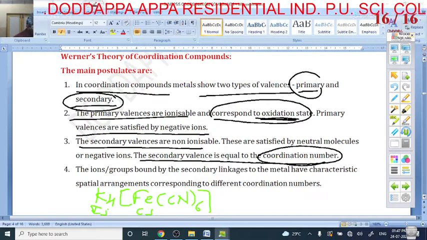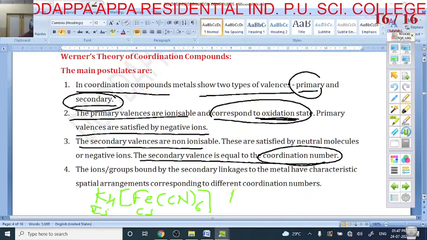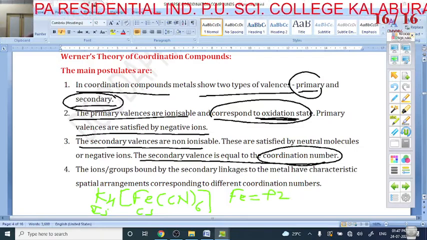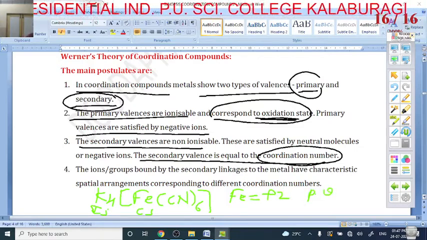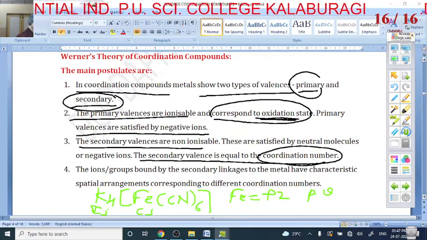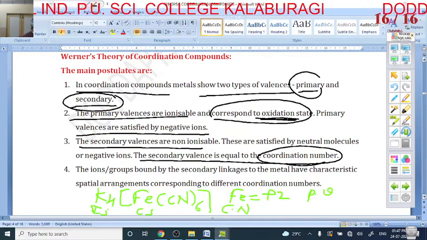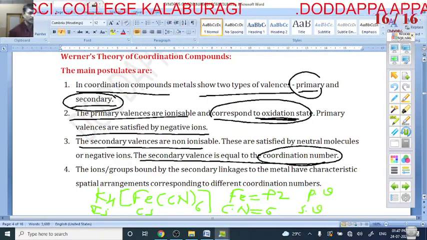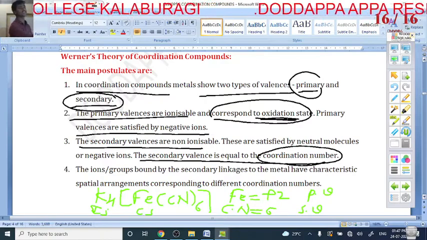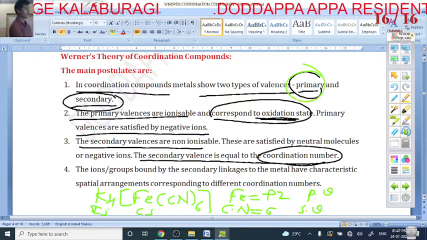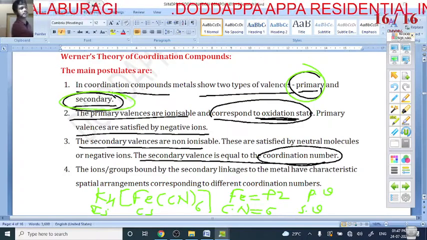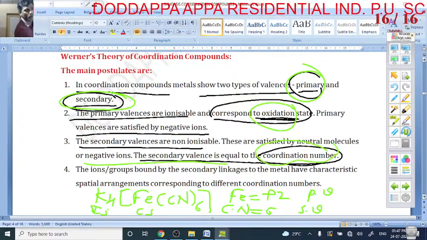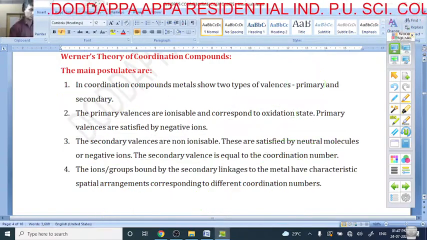In this, what is the oxidation state of Fe? The oxidation state of Fe is +2. +2 is called PV, primary valency. What is the coordination number of iron? CN means coordination number. The coordination number is 6, and 6 is called secondary valency. It means the coordination compound has two valencies. One is primary, another one is secondary. Primary is nothing but the oxidation state, and secondary valency is nothing but the coordination number.